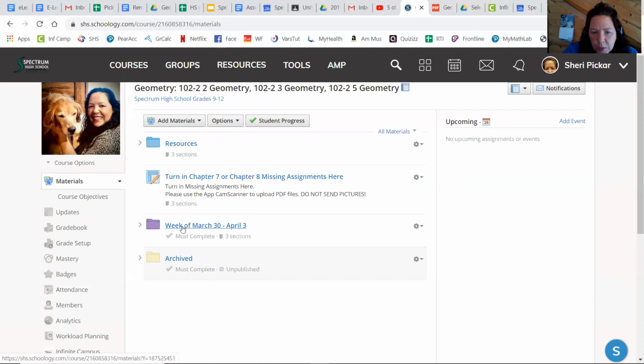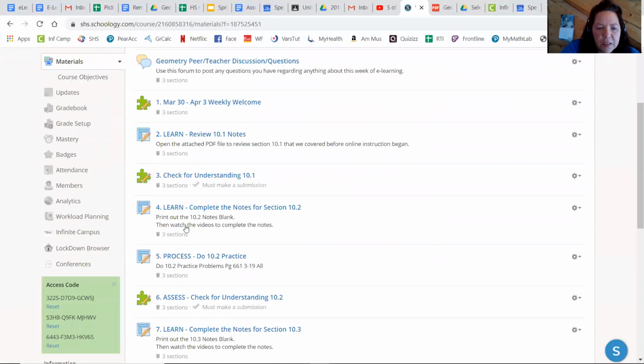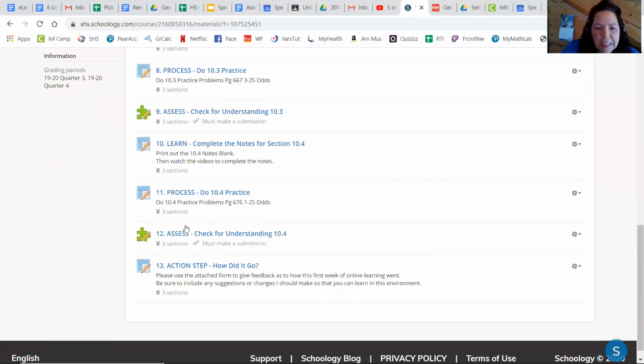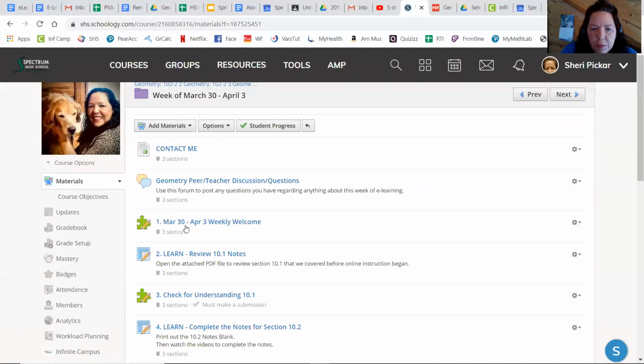And then the following week, we'll have another folder that has the following week's assignments. And this is how it's going to be done. So complete the numbered items. This week it's 1 through 13 numbered items. And then once you've completed those, you've completed the work that's required for geometry for the week. Make sure that you tune in to my office hours if you need additional help or additional explanation, or if you just want to see my face.